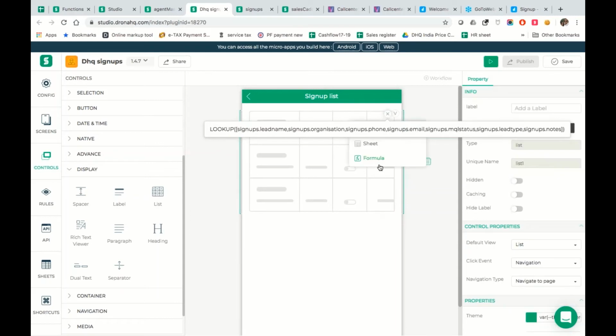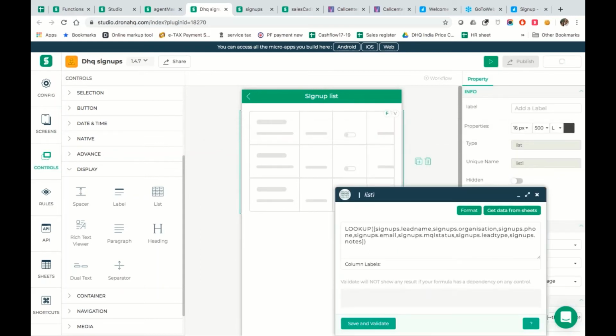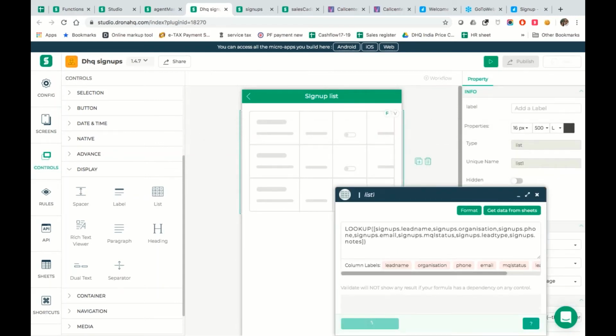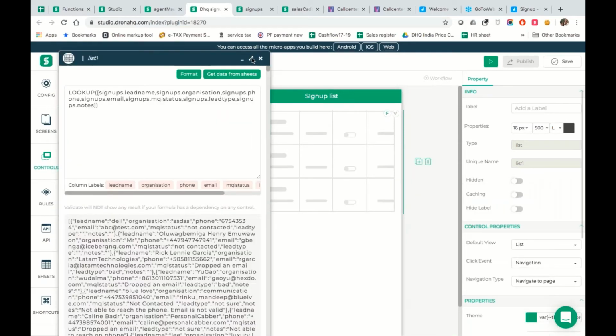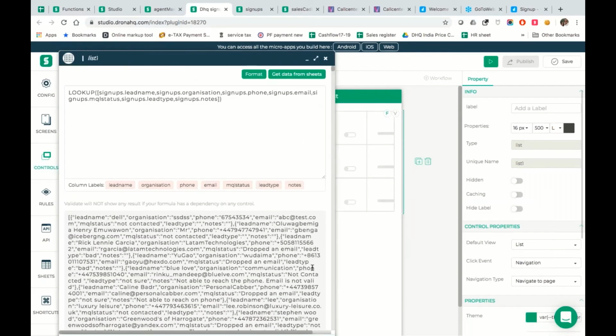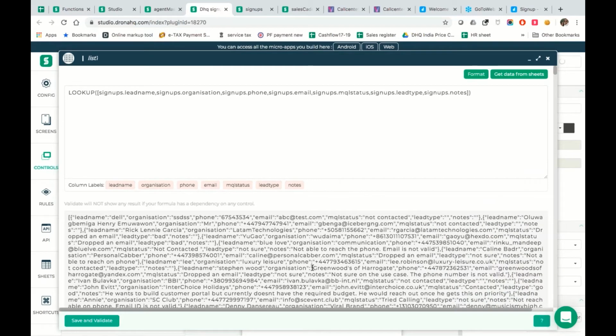Now let's take a quick look. If I'm going to do this and validate, this is going to throw up a lot of data, because this is now looking at the whole sheet, and there is no filter added to this. So let's see. Here is the data that it has added, and it has brought in the whole thing. So there's a huge amount of data, right?